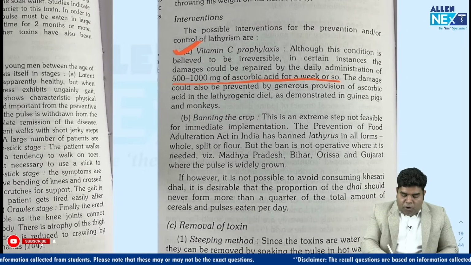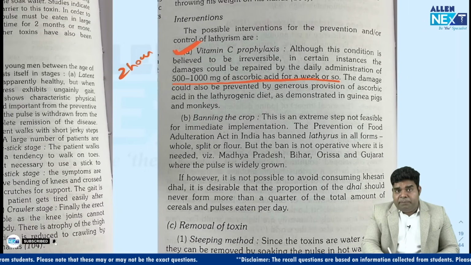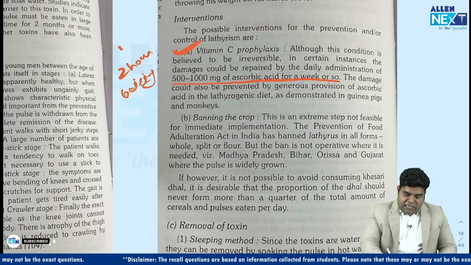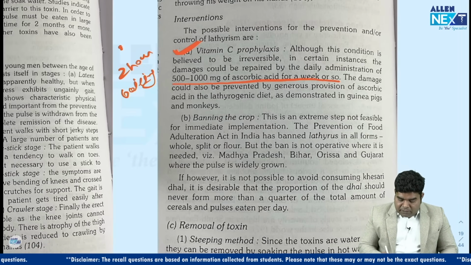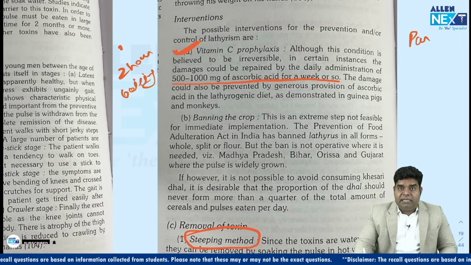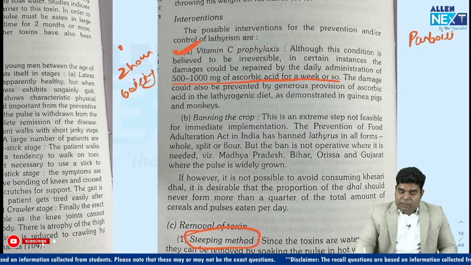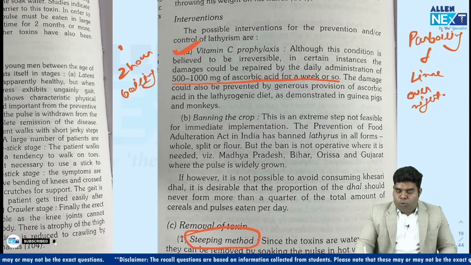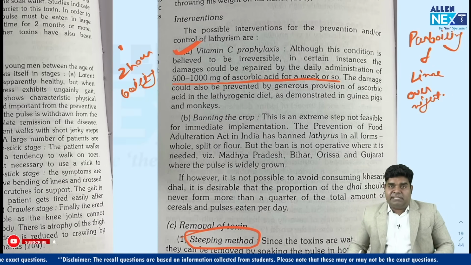Steeping method means for 2 hours, we will keep that khesari saag in boiling water. This is the steeping method being written here. And what is parboiling? Parboiling means we will put this khesari saag in lime water overnight. So this will remove the BOAA toxin which is there in khesari saag.